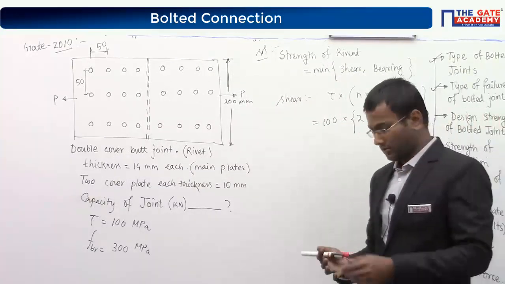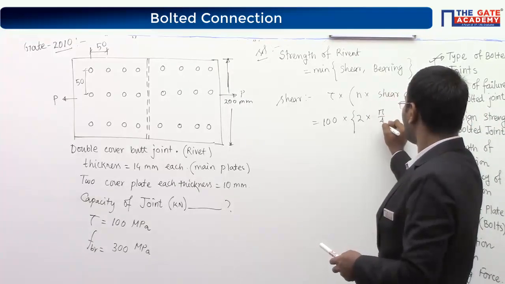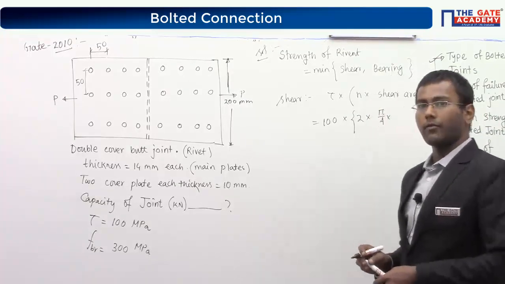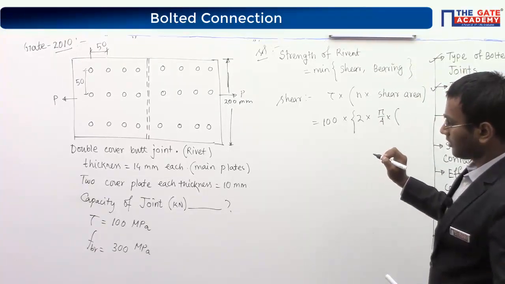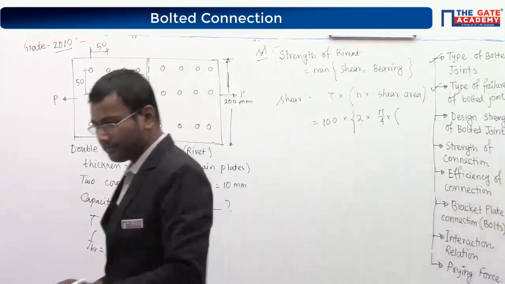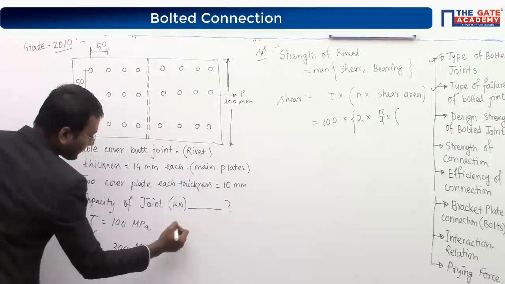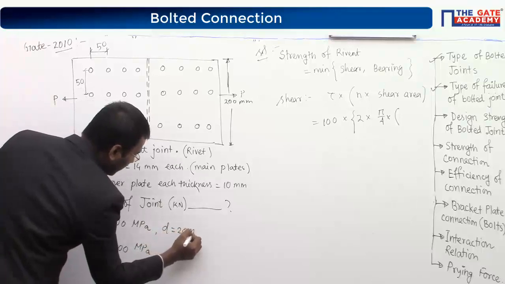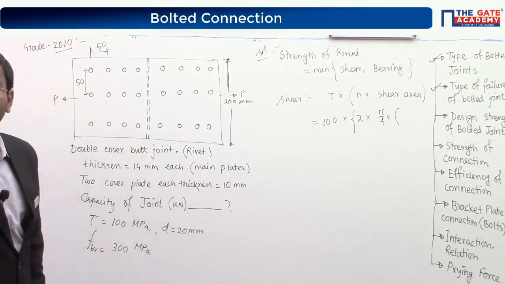Shear area is at the shank portion, right? At the shank portion, it means pi by 4 into d_h squared. Alright, pi by 4 into d_h means what? What is the diameter of the rivet? Oh, okay, 20 mm diameter. I forgot to mention this data. D equal to 20 mm. Diameter of the rivet is 20 mm.